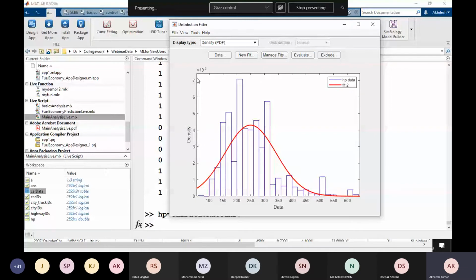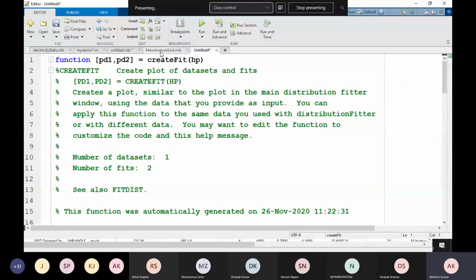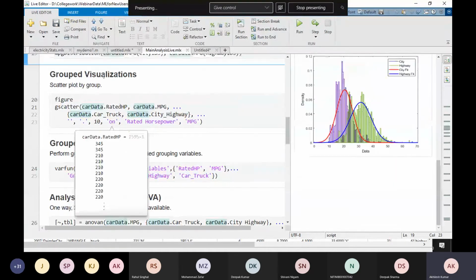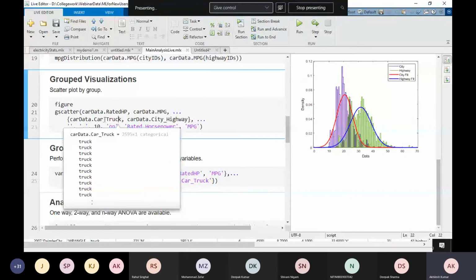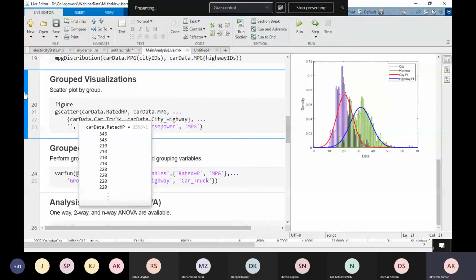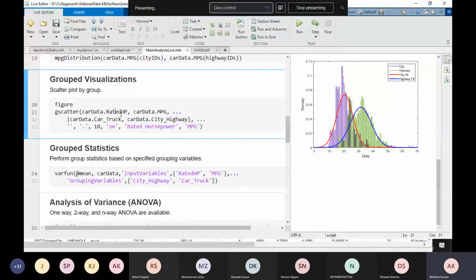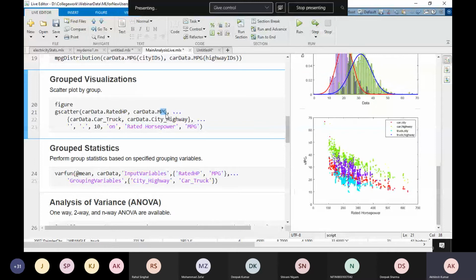Same thing I have done here, this one. Okay. Now gscatter. Gscatter is a group scatter, so group-wise it will distribute my data. So what I am doing: gscatter of rated horsepower and mileage.